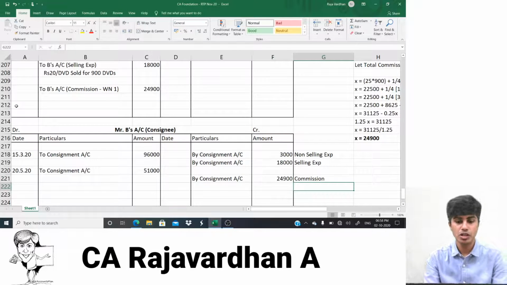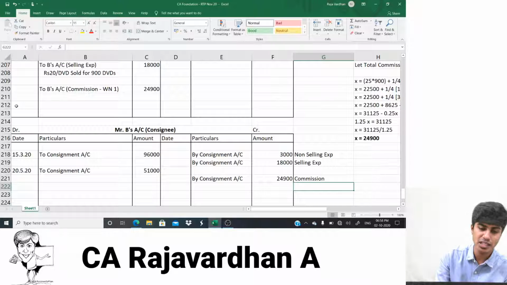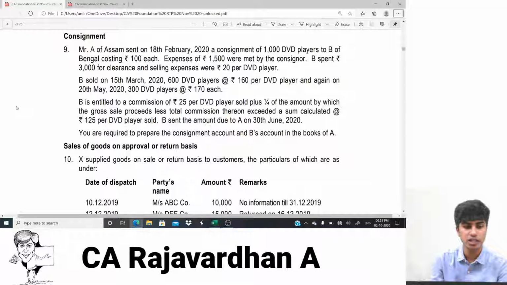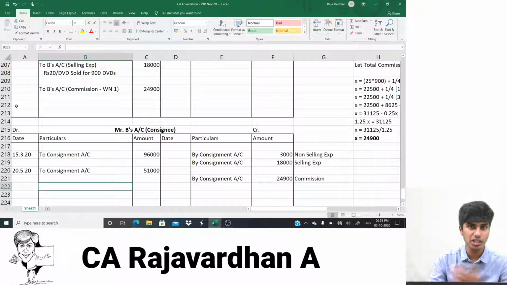Commission: selling expense, non-selling expense and commission needs to be paid to the consignee. I have written it here. Money receivable from the consignee is the sales that he has made. So I have written it here. So we're done with consignment commission computation. B sent the amount due to A on 30th of June. We should identify how much is the money that is supposed to be sent. Whatever the money that he has to send, he sent it here.